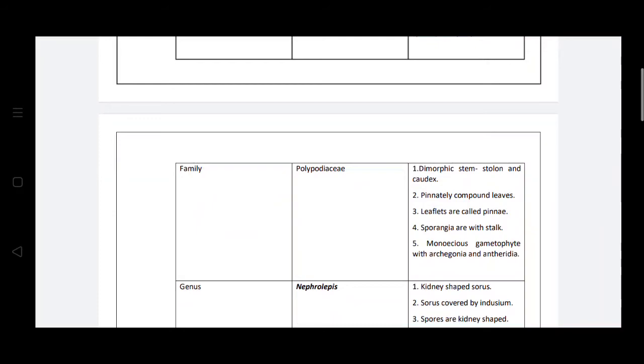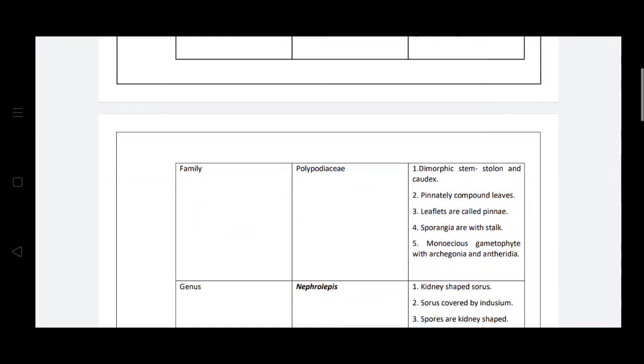So you have already seen the external morphology of the Nephrolepis. In that, pinnately compound leaves are there, and these leaflets are also called pinnae. In the sporophyte, the capsules and stalks are there.